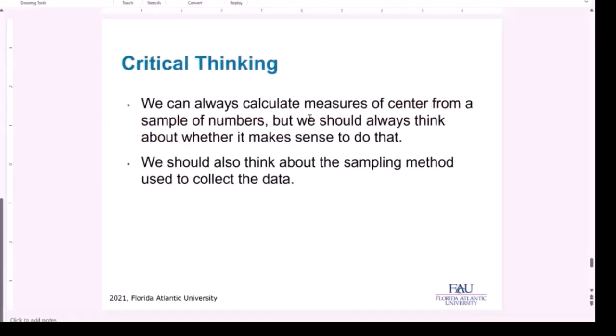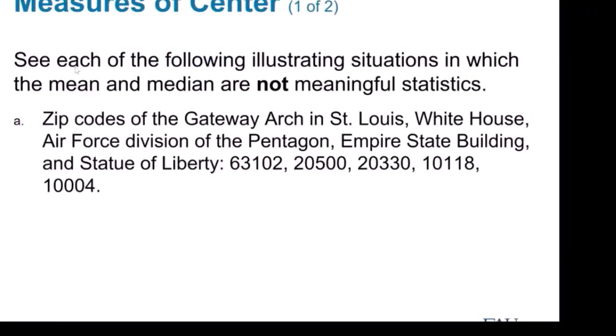Critical thinking. We can always calculate measures of center from a sample of numbers, but we should always think about whether it makes sense to do that. We should also think about the sampling method used to collect the data. Here's an example. See each of the following illustrations situations in which the mean and median are not meaningful statistics.